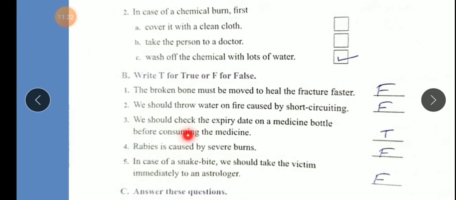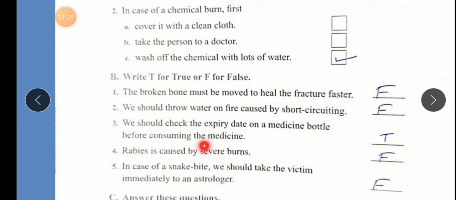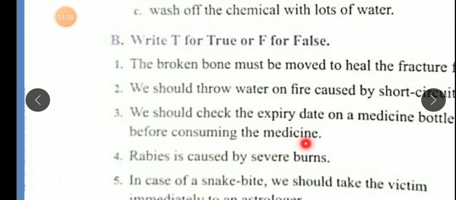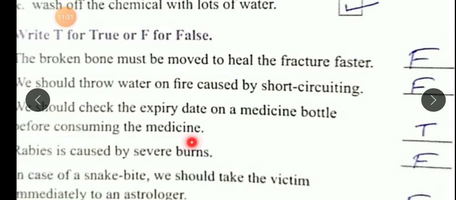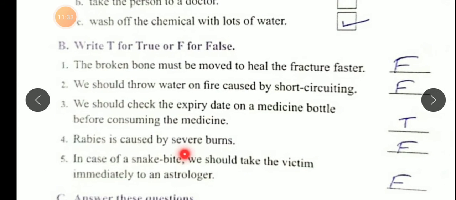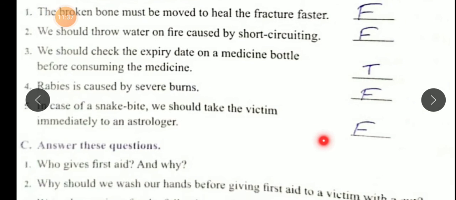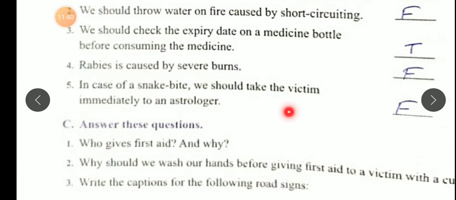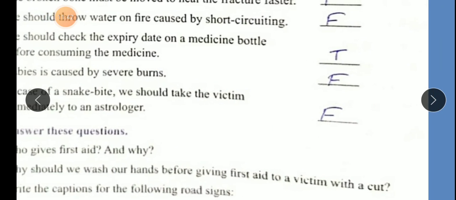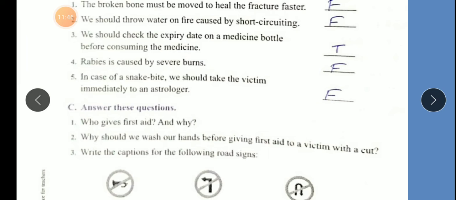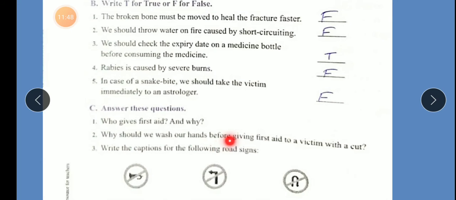F. You should check the expiry date on a medicine bottle before consuming the medicine. Answer T. Rabies is caused by a severe burn. F. In case of a snake bite, we should take the victim immediately to the astrologer. F. Answer the questions.